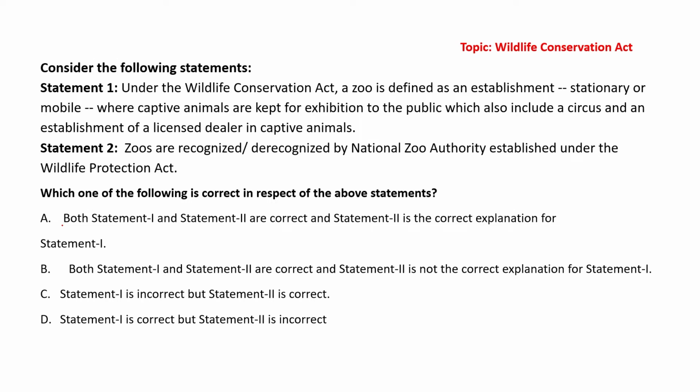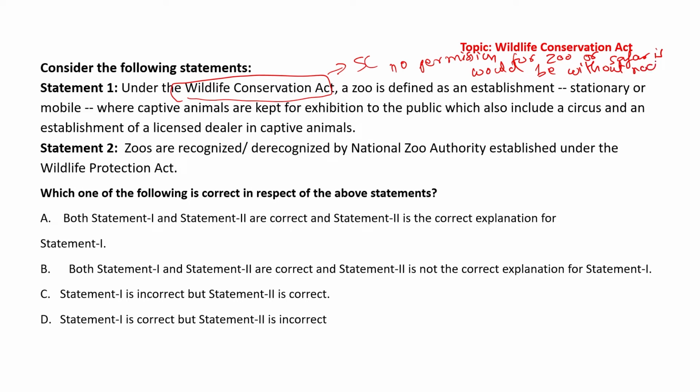Moving on to the third statement. Now this statement relates to one of the most important environmental legislations in India, and that is Wildlife Conservation Act. Why is Wildlife Conservation Act in news? Supreme Court has said that no permission for zoos or safaris will be granted without the nod of the court.